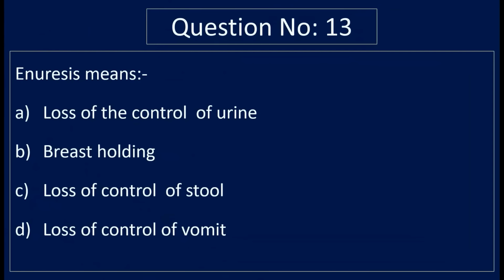Question number 13. Enuresis means option A, loss of control of urine, option B, breast holding, option C, loss of control of stool, and option D, loss of control of vomit. Correct answer is option A, loss of control of urine.